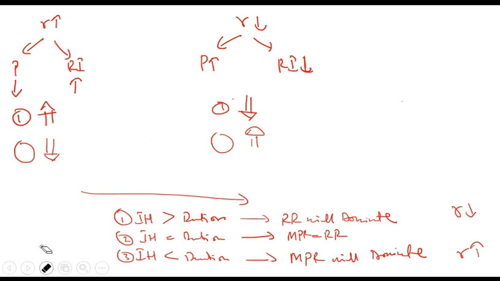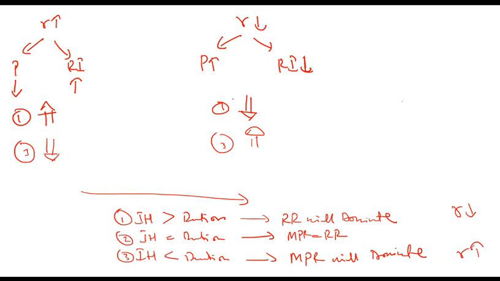And in the second scenario, no change. The market price risk will offset the reinvestment risk. Any problem so far? This is the third one. In the second one, there is no change because both are the same. So one will increase, the other will decrease, both will offset each other.